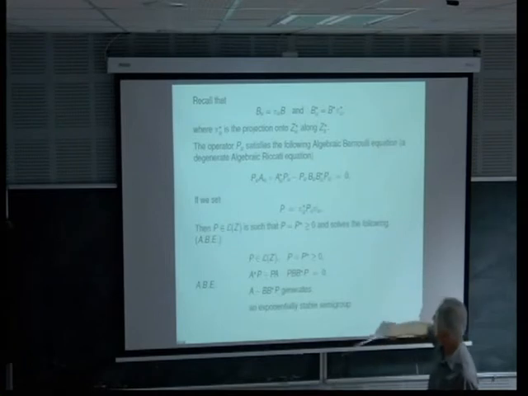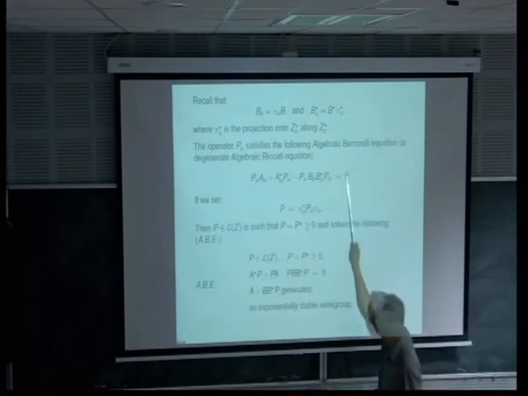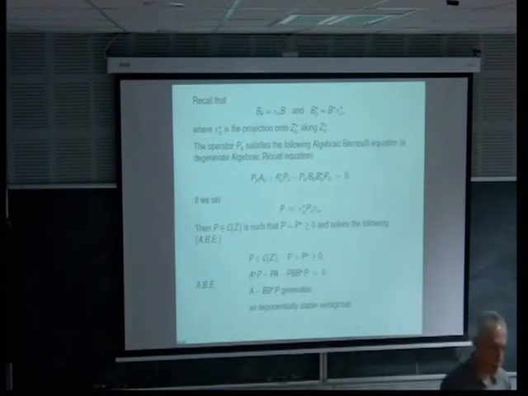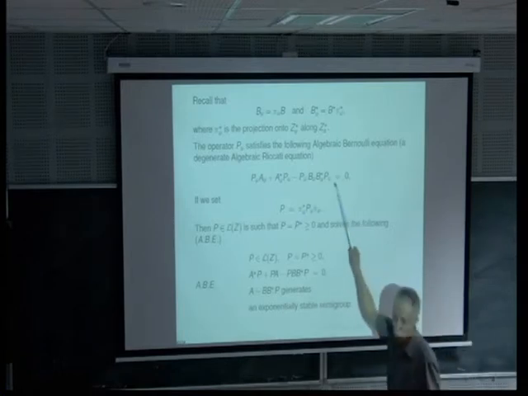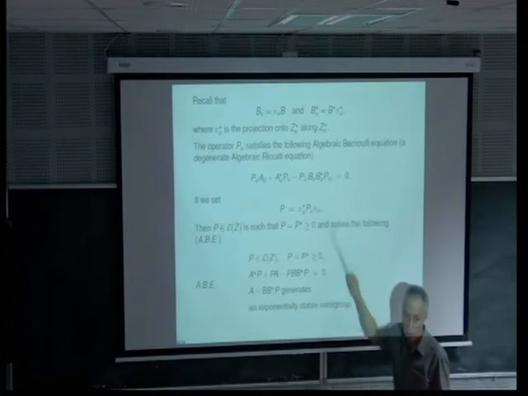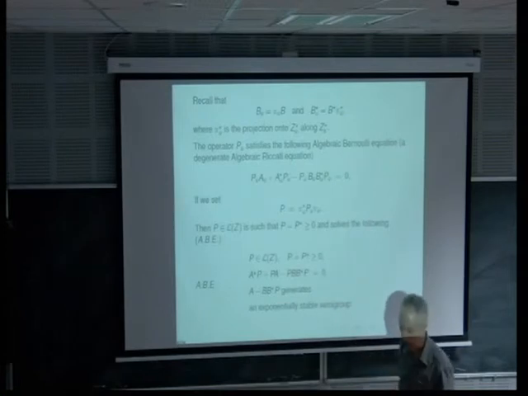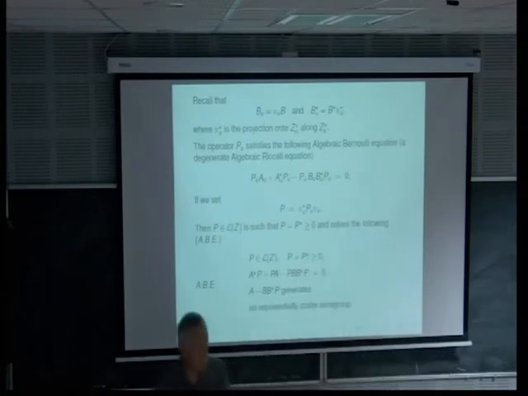And we can show that when the pair AB is stabilizable, we can find very easily the solution to this matrix equation, and I'm going to explain how, and we are going to see examples.